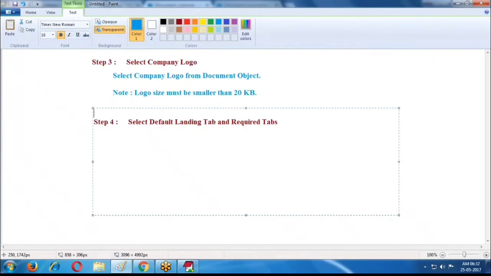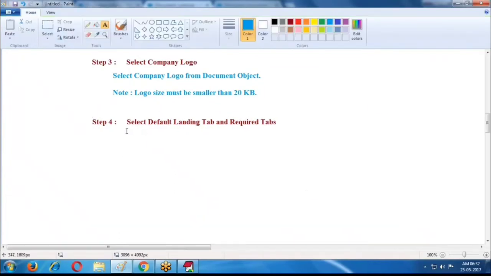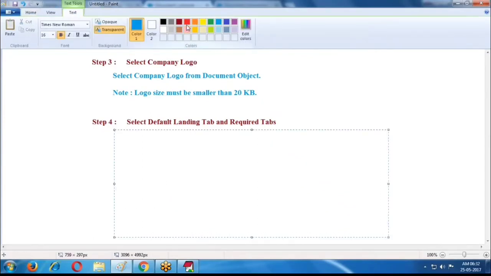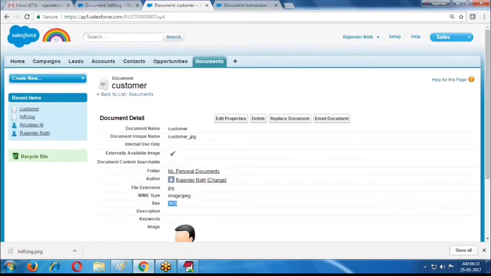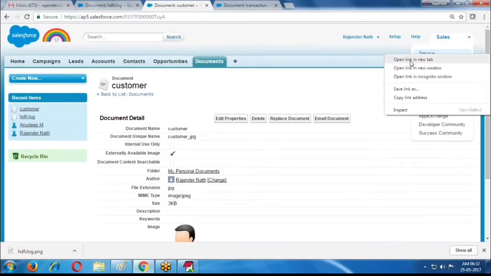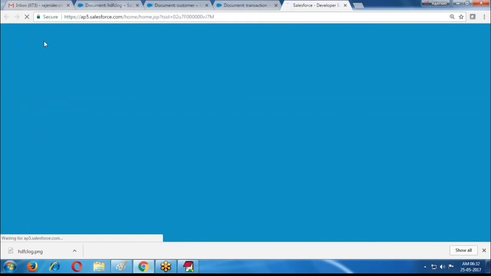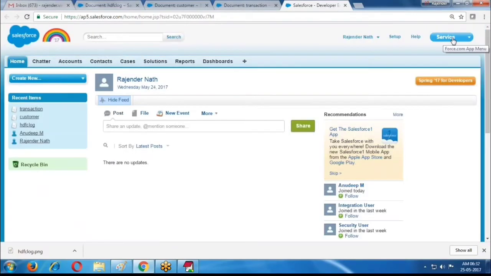Select default landing tab and required tabs. What is a default landing tab? Here, if I open one application, then whenever I select the service application, by default one tab is enabled, the home tab.